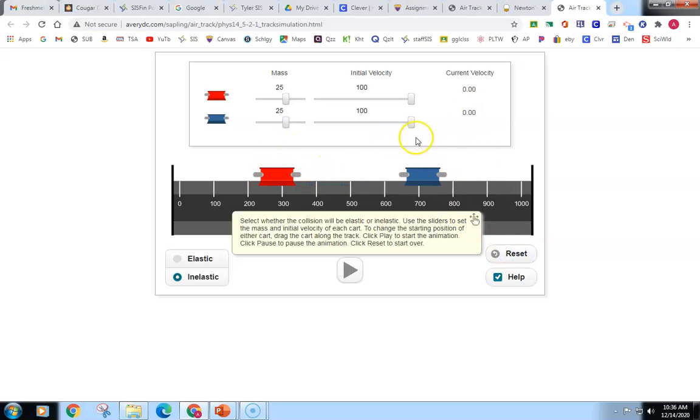Let's have a lighter car hitting a heavier car. And we'll see. So here we've got a heavier car. Now notice that it really slows down here. In fact, the velocity is approximately a third of what it was before. That's because the mass increased by a factor of 3, and if we keep the momentum the same, the velocity decreased by a factor of 3.